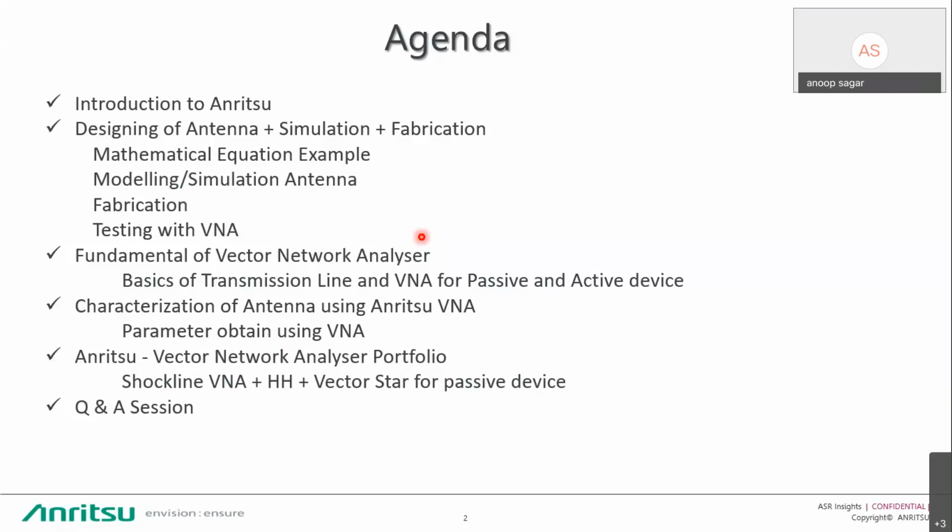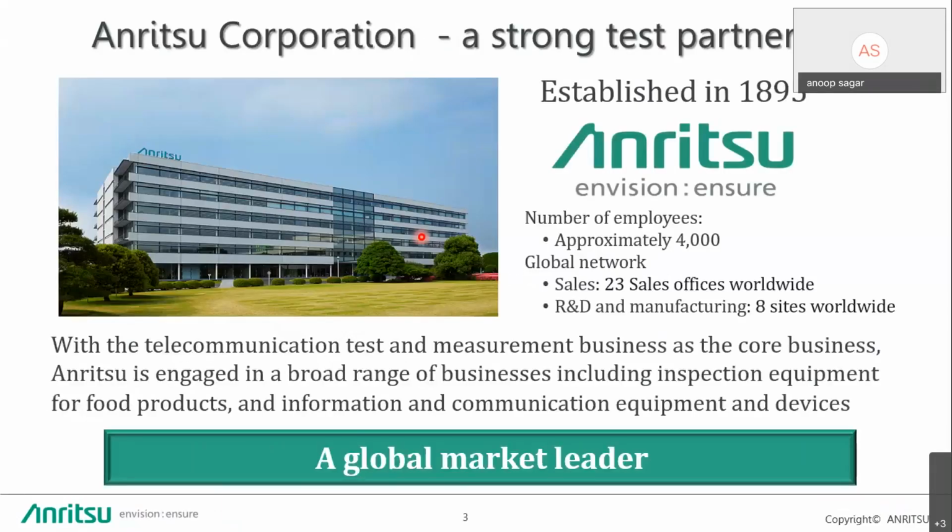Then the third part is the Anritsu portfolio, what all vector network analyzers are available with us, like Shockline family, handheld family, then Vector Star for passive device characterization. Then the last part is a question answer session. If you have any queries and questions in between the presentation, please feel free to express yourself in your chat box.